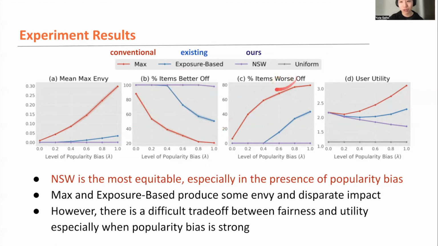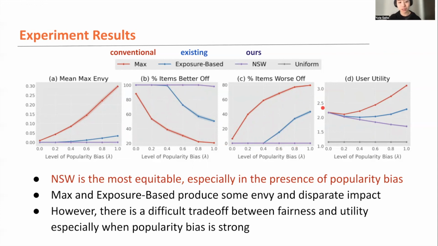And the opposite metric is worse off percentage. And under Nash Social Welfare, the purple line, no item actually becomes poor. So there's no item that had some loss in impact compared to the uniform random ranking, but this is not true for the exposure-based fairness and also the max ranking. So based on the exposure-based fairness or the max ranking, some items are becoming the superstars, but some other items are becoming the poor. But this is not happening under the Nash Social Welfare ranking.